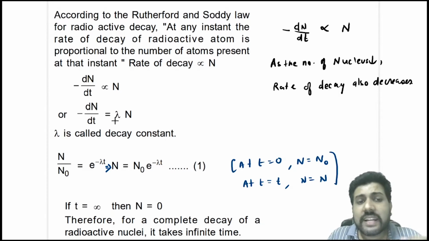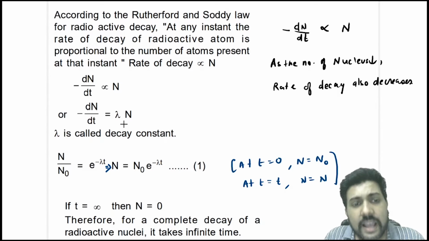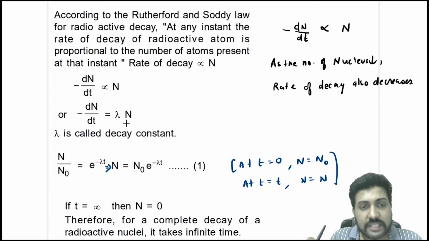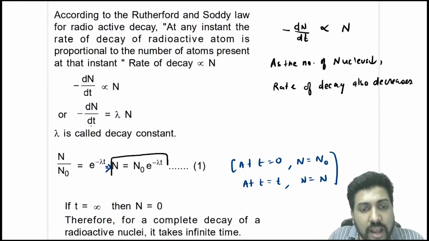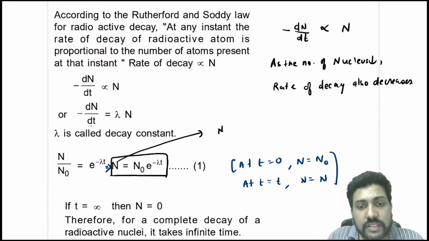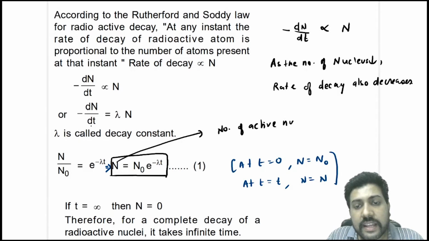So the proportionality constant is called lambda, and this is also called the decay constant. So this lambda is the decay constant. So you'll get minus dN by dt is equal to lambda N. Now just take N here and take dt there. You will get N by N naught is equal to e power minus lambda t, or N is equal to N naught e power minus lambda t. So this is the formula for the number of active nuclei at any given time.